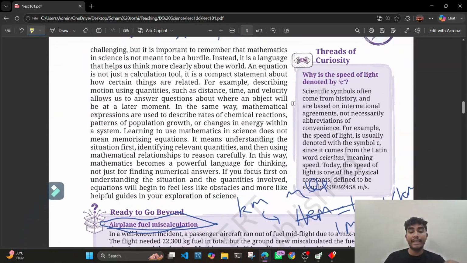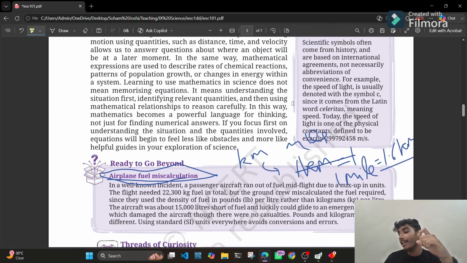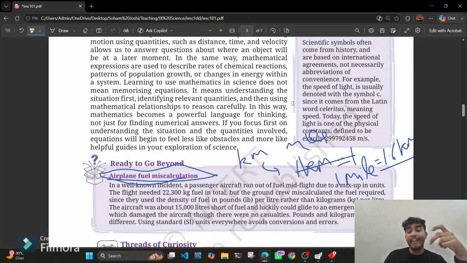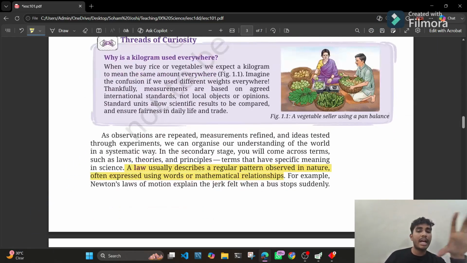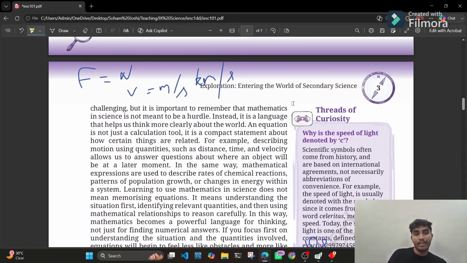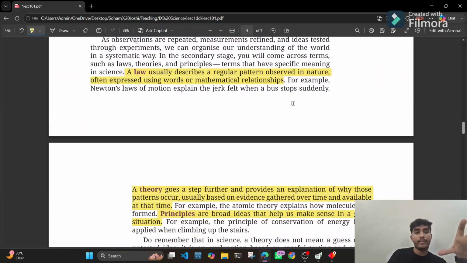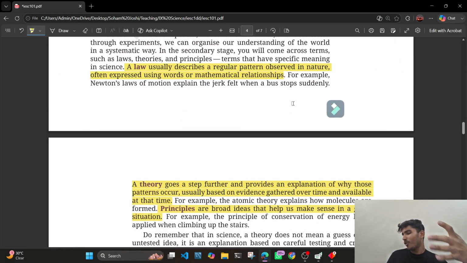Then we saw the example of uniformity, that why do we need uniformity in the SI units? Why do we need symbols? Why we need exact symbols? How a symbol represents a factor, etcetera. Then we saw four basic things.